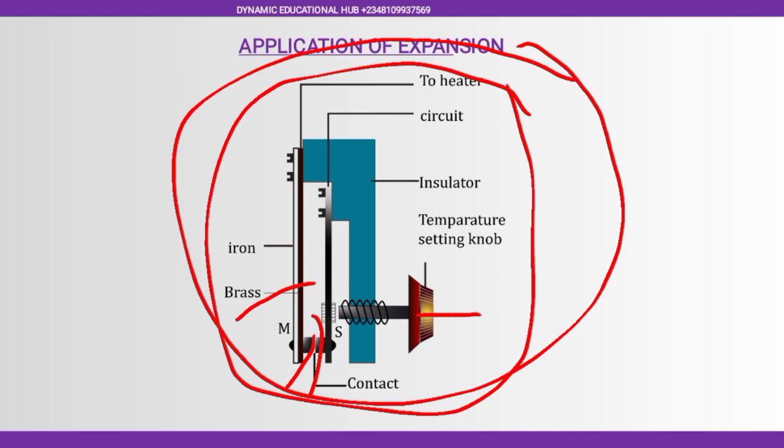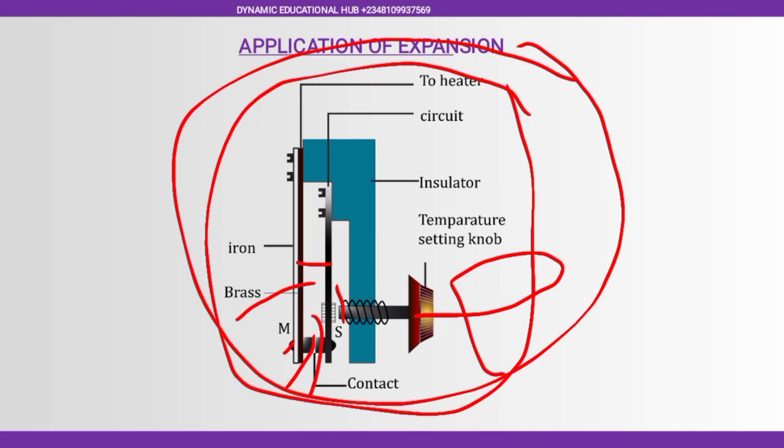Then you can adjust the gap. So we use this knob to adjust the gap. Which means that if you want your iron to be taking more current, that means you want the iron to be very hot. As you are turning this knob, this thing will push this guy closer to this.